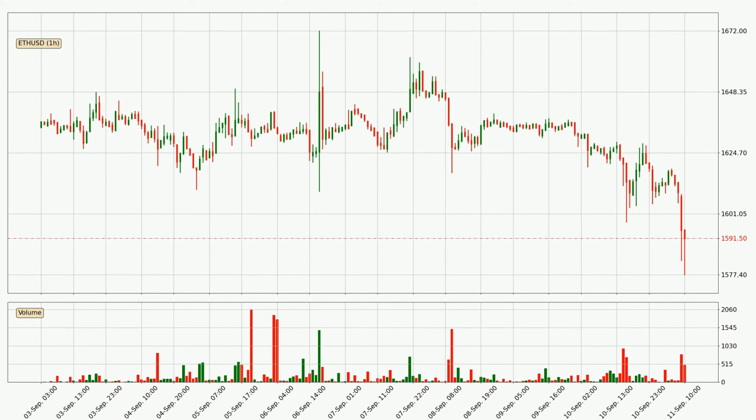Looking at the Ethereum hourly time frame, the price moved down around 1.9% in the last 24 hours, with a current price of $15.92. The volume was actually high, showing that this move was strong and the sellers are taking over.